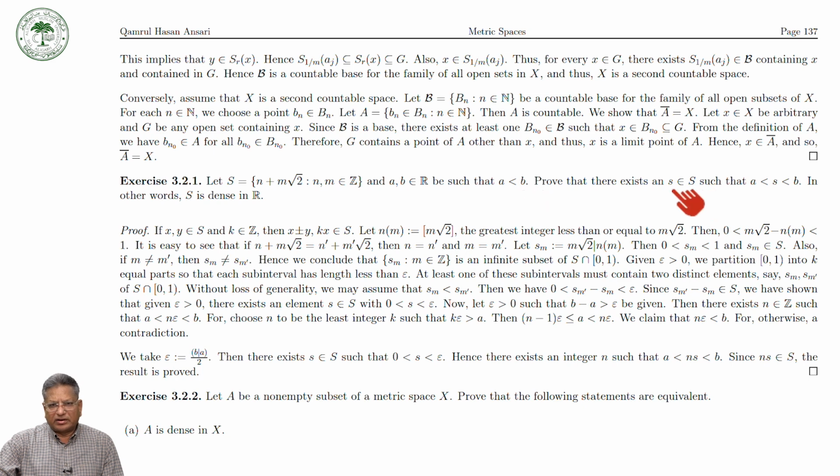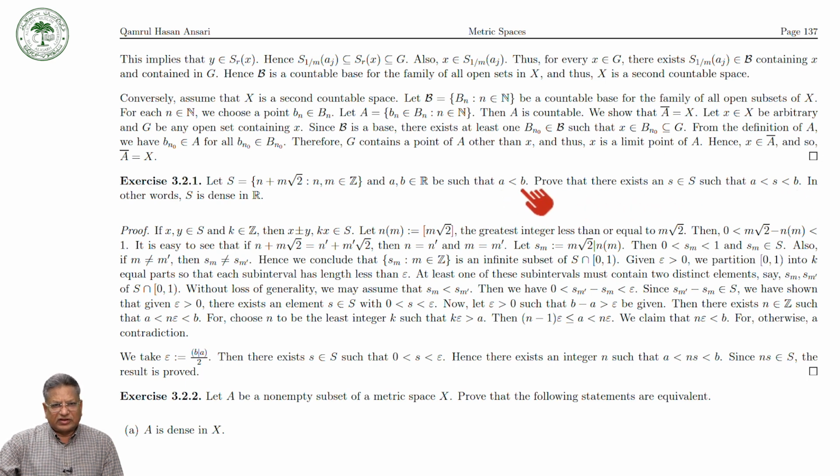Then prove that there exists an element s in this set such that a is less than s is less than b. What does it mean?